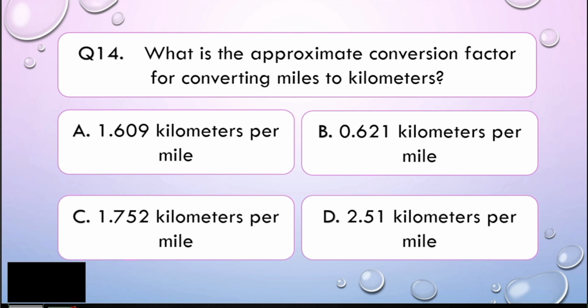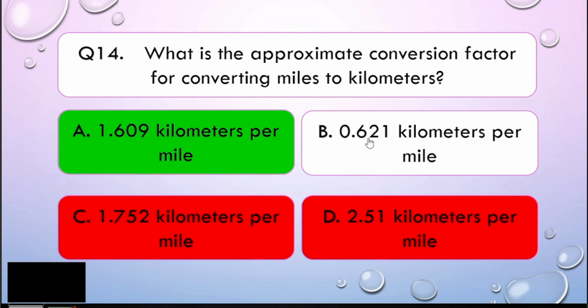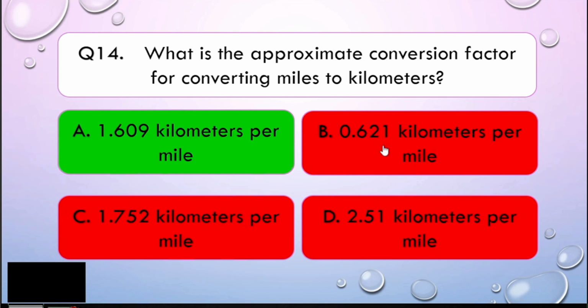Alright, math learners, in knowing miles to kilometers, just consider first, which is bigger? Is it the miles or the kilometer? Alright, very good. The mile is bigger than the kilometer. So therefore, if you are converting miles to kilometer, you will be multiplying it by one whole bigger than your given unit. Because in order to become kilometer from a mile, you will be using 1.609, and that is letter A. Easy, right? Very easy, my dear math learners. So I hope you have understood or familiarized your conversion factors.